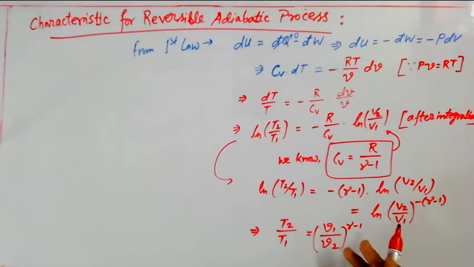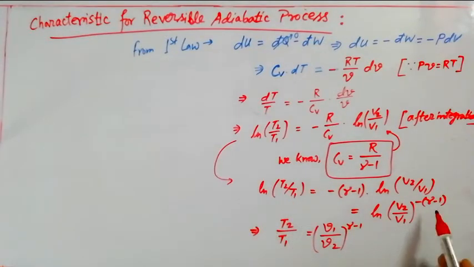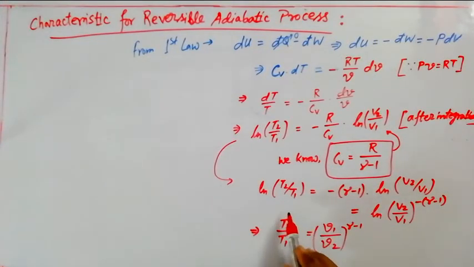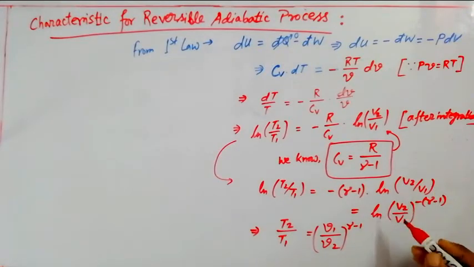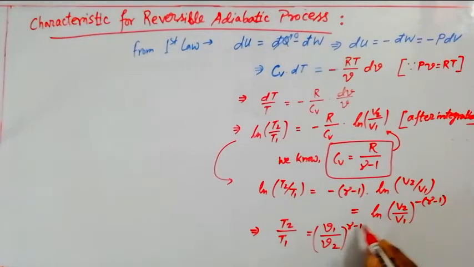It's a simple relationship among logarithmic mathematical expressions: ln T2 by T1 equals ln v2 by v1 whole to the power minus gamma minus 1. Then you can always equate T2 by T1 equals, just reciprocating or reversing the numerator and denominator, then that minus will come and nullify the minus of the exponent. So that way the expression can be built over here: T2 by T1 equals v1 by v2 whole to the power gamma minus 1.